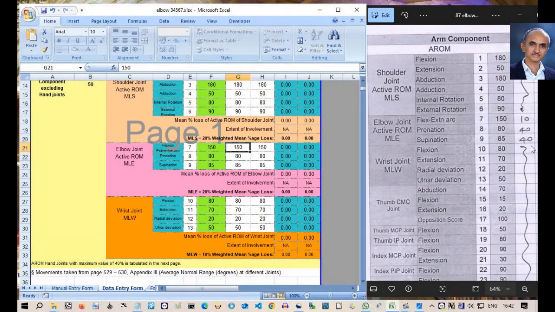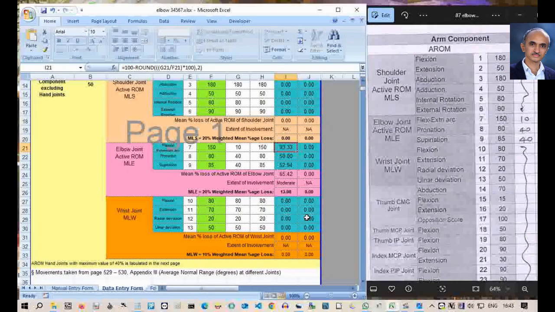Let me enter the observed values as 10, 40, and 40 in those cells. You can see the percentage losses getting calculated as you type. And then, you can see that the mean percentage loss is also being calculated. For example, in the flexion extension arc, the observed movement is 10 degrees. That is 10 out of 150 degrees available. The loss is 140 degrees out of 150 degrees. In percentages, the loss is